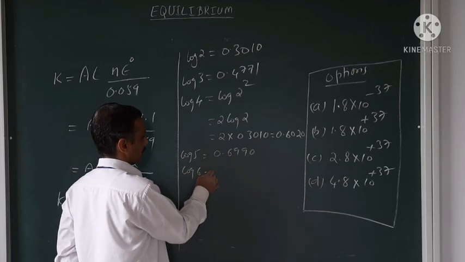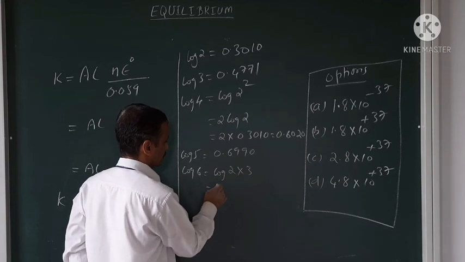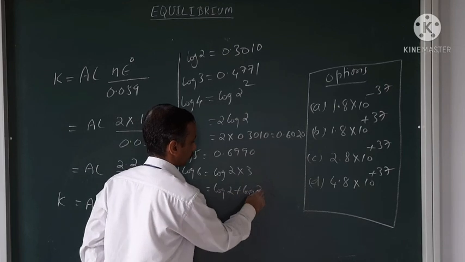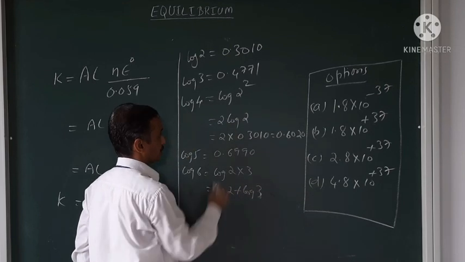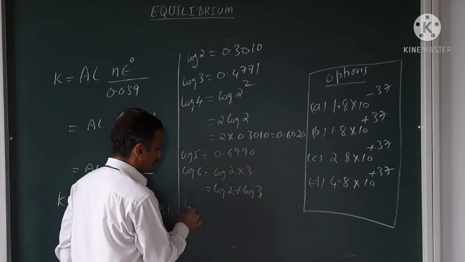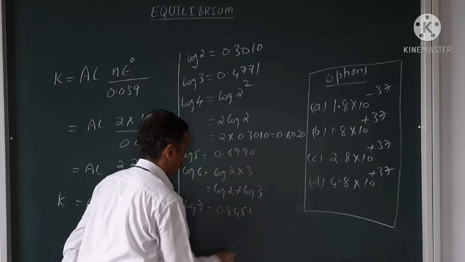Log 6 no need to learn by heart, it is log of 2 into 3, which is log 2 plus log 3, and we know the values of log 2 and log 3. Then log 7 you have to learn by heart, 0.8451.